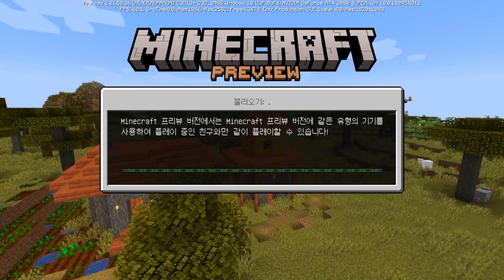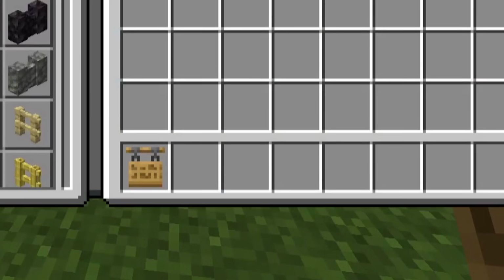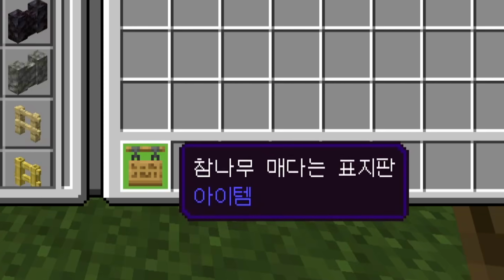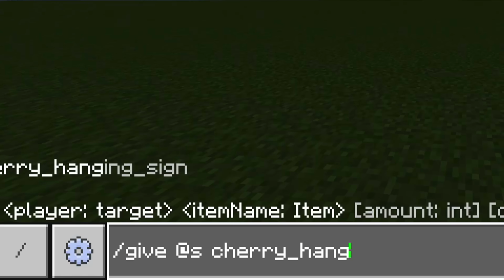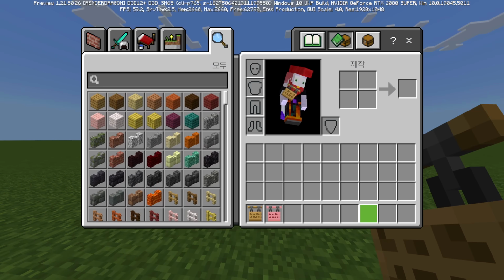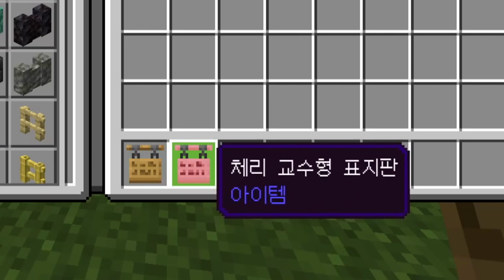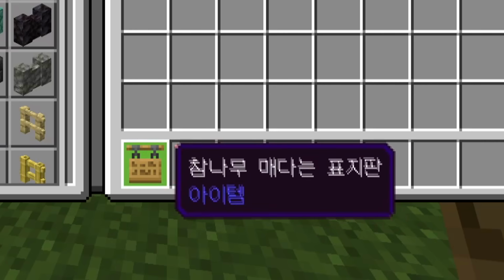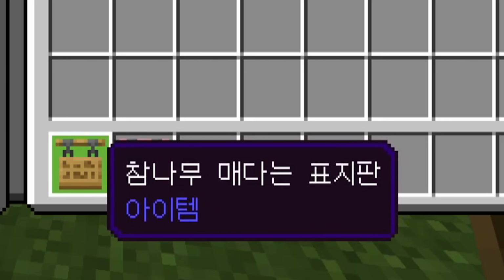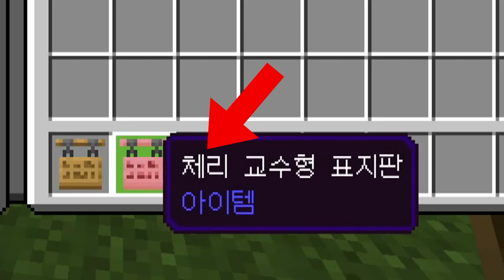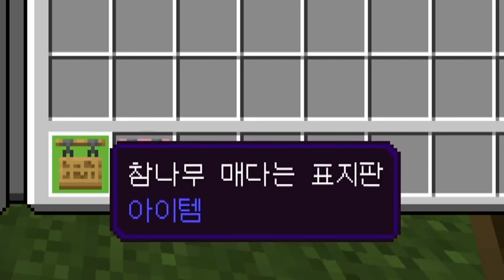All right, I've already got it selected into Korean here. Let's have a look. Okay, so I've already got one example here. I'm gonna give myself a cherry hanging sign. And you'll notice that these two translations aren't exactly the same. Now, they're obviously two different items, but you're talking about the first term here, which is oak, that's cherry, but the middle one is what translates to hanging.